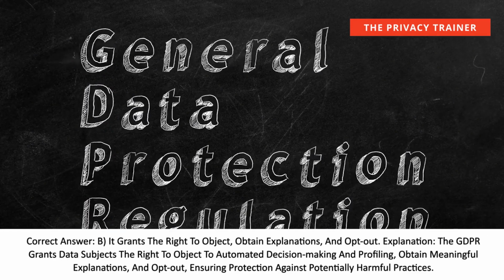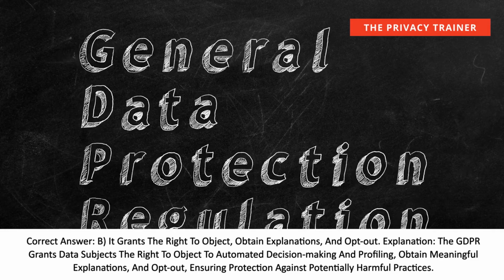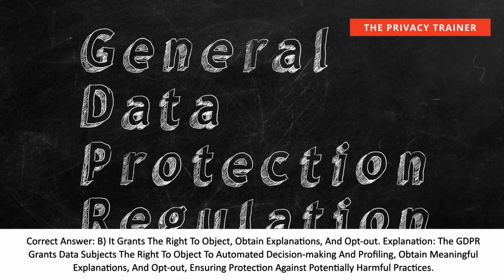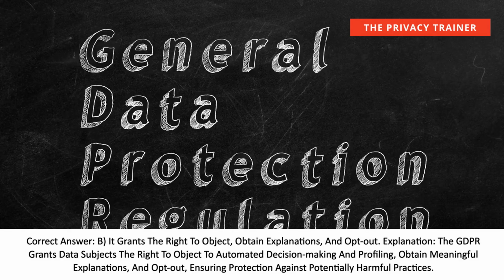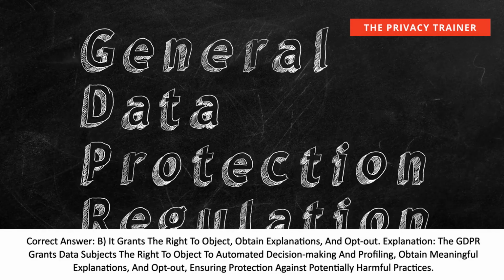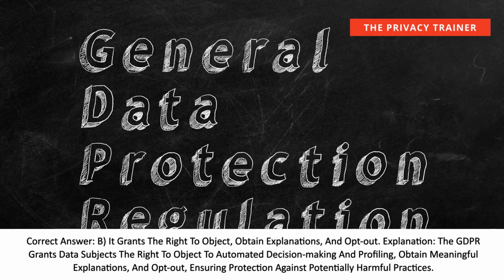Correct answer: B. It grants the right to object, obtain explanations, and opt out. Explanation: the GDPR grants data subjects the right to object to automated decision-making and profiling, obtain meaningful explanations, and opt out, ensuring protection against potentially harmful practices.